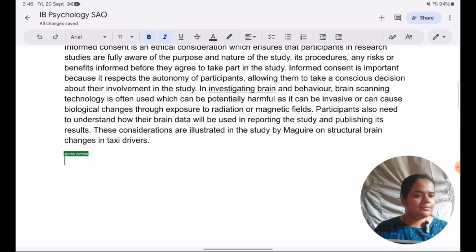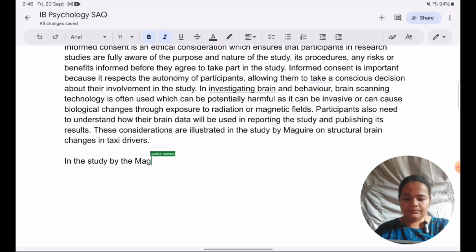I like to take a separate paragraph when I begin with the study. Don't write in continuity. I would say just avoid writing a continuous answer without any breaks into paragraph. It can be very difficult to read for the examiner. So in the study, also other things like should we write the year of the study, the exact title of the study, all that is not important.